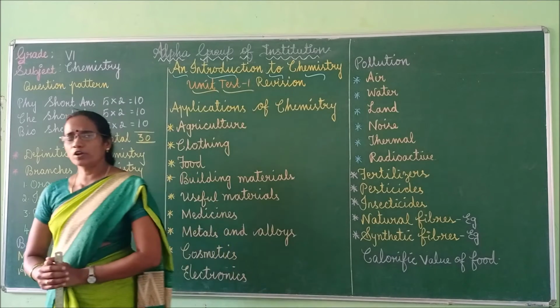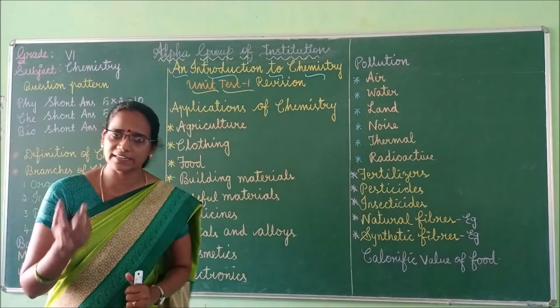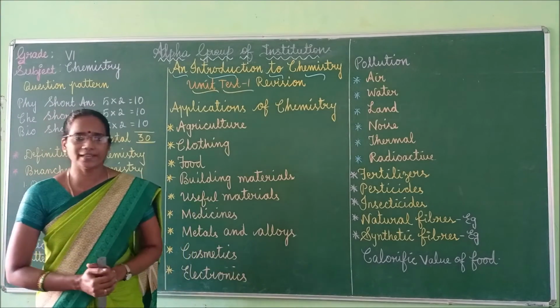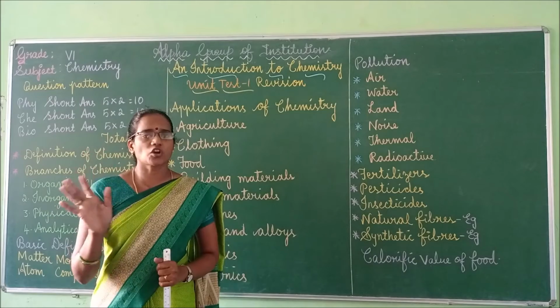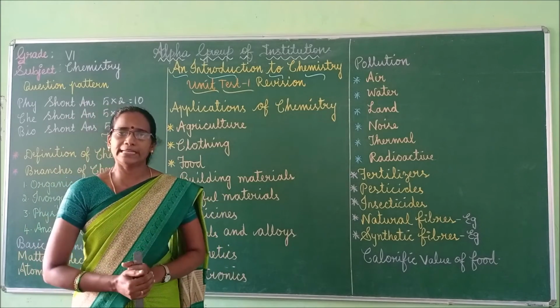I hope already you know about the question pattern. Anyhow, I will tell you. Out of 30 marks, you are going to write for science. Then for physics 10 marks, chemistry 10 marks, and biology also 10 marks. All are short answers, no detailed answer, no 1 mark question. 1 mark questions will be written in neat.